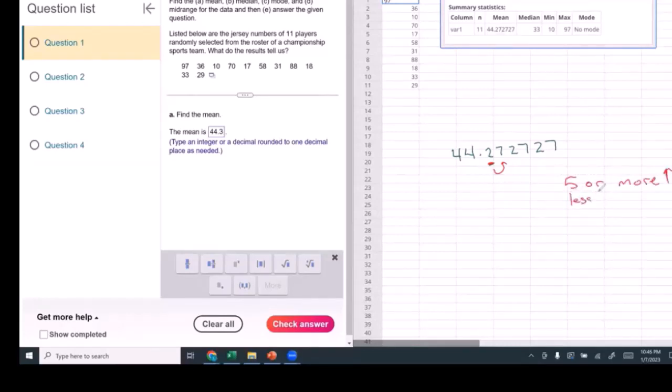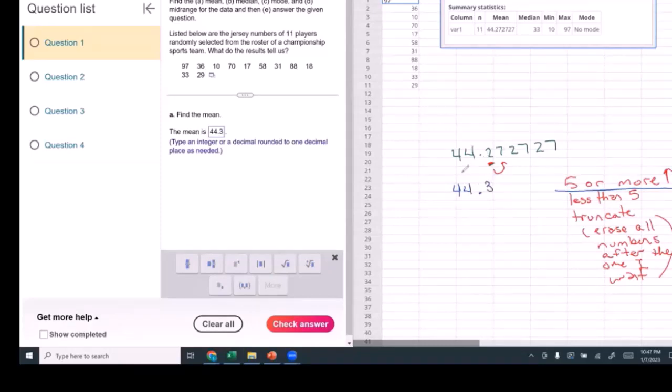Less than 5, I truncate, which means I erase all numbers after the one I want. Here we have a 7, which is 5 or more. As I round up, the answer here would be 44 point, the 7 makes the 2 into a 3.